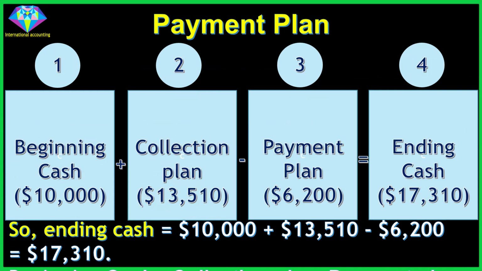So, ending cash equals $10,000 plus $13,510 minus $6,200 equals $17,310.